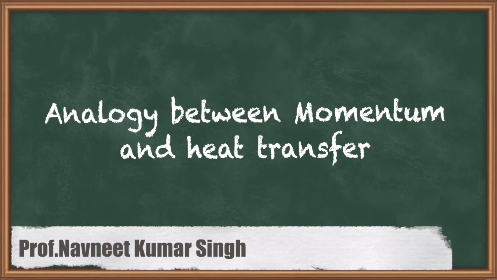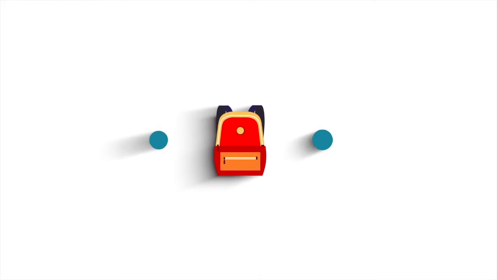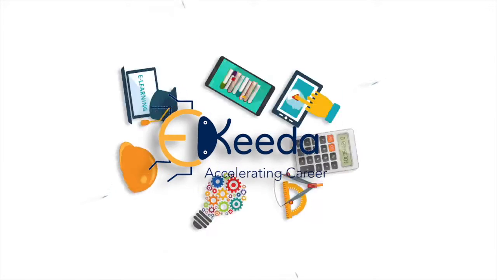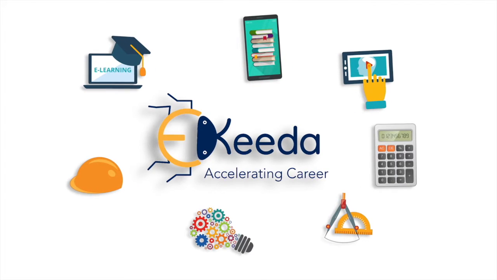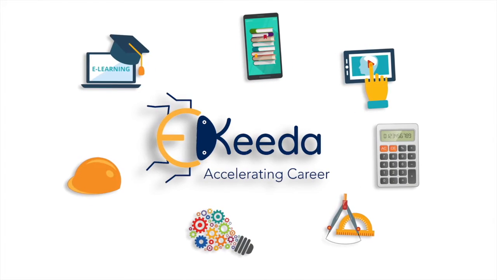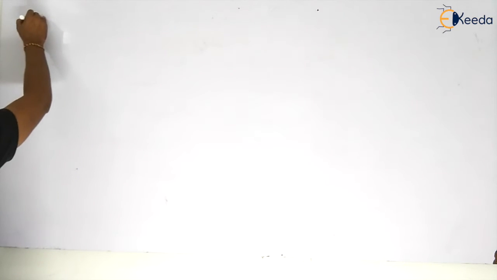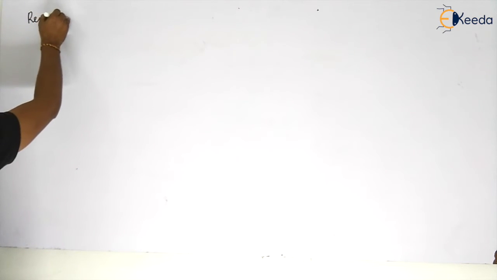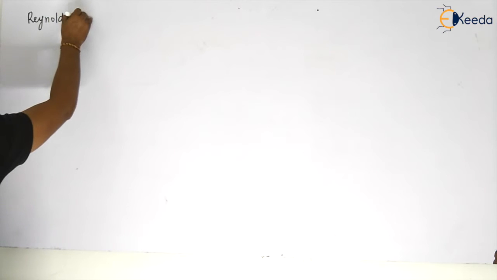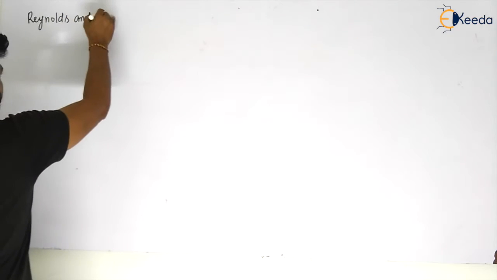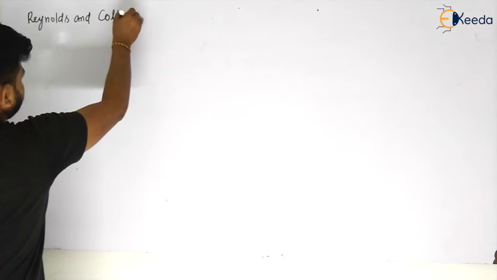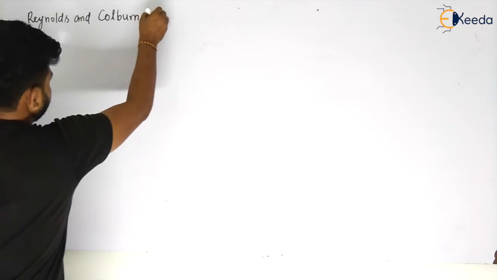So my dear students, let us see the concept of Reynolds and Colburn analogy.